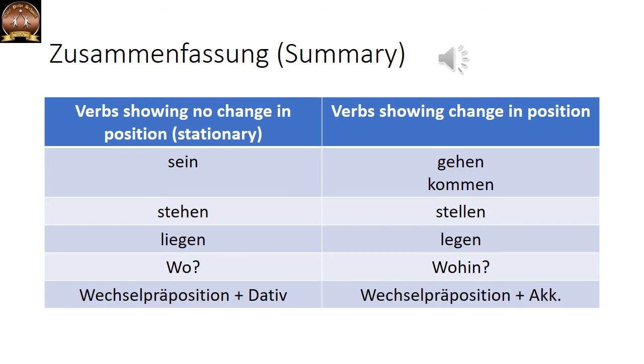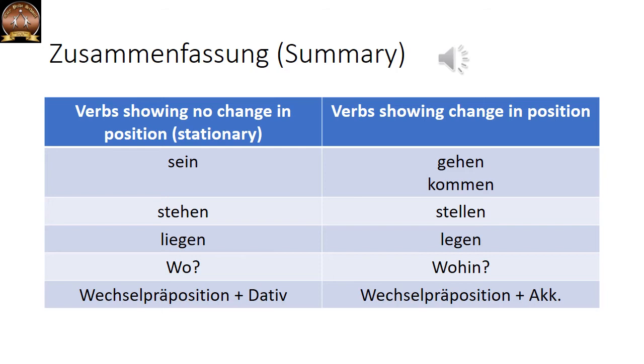So stehen or sein, it is stationary. So we use wo. And the answer to this question will always be with a Wechsel preposition followed by the dative case of the noun. For example, Tina ist im Café or Tina sitzt im Café. We use dative. In dem is im.